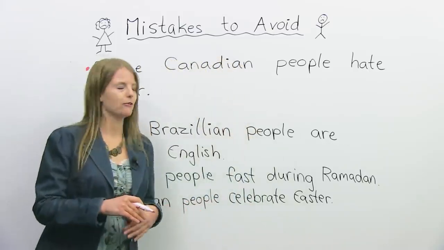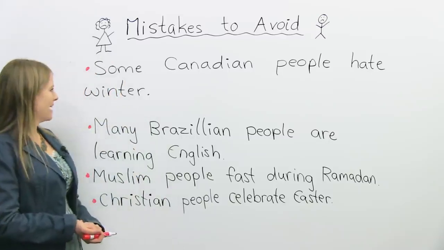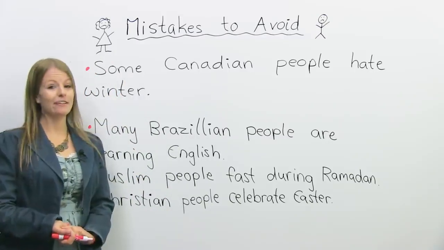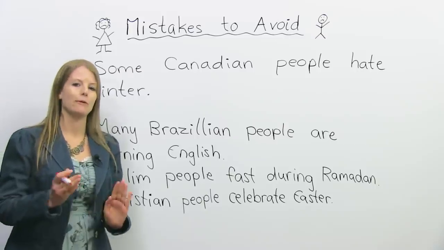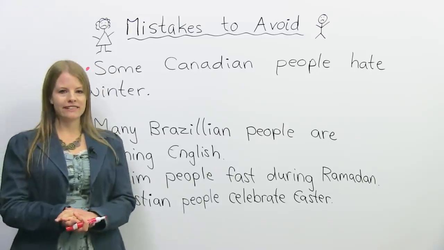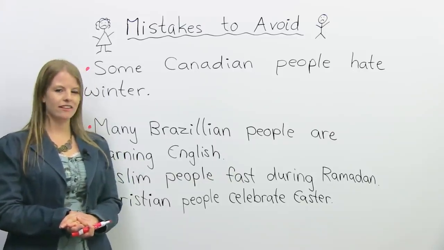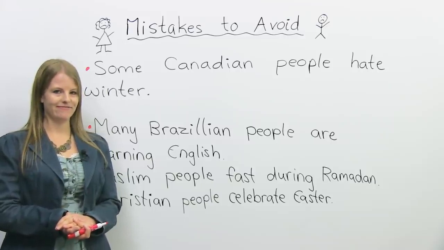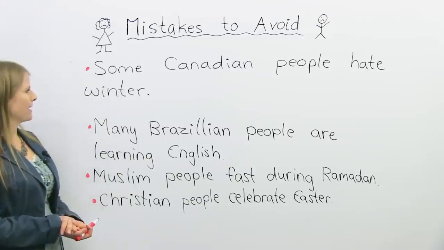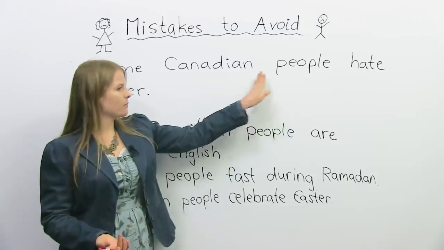So I'm going to give some examples of some of these mistakes. The first one I want to show you: Some Canadian people hate winter. It's true. I'm one of those people. I hate winter. There's a mistake here. I want you to take a moment and think, what could the mistake be? I'll give you a hint. The mistake is somewhere here.